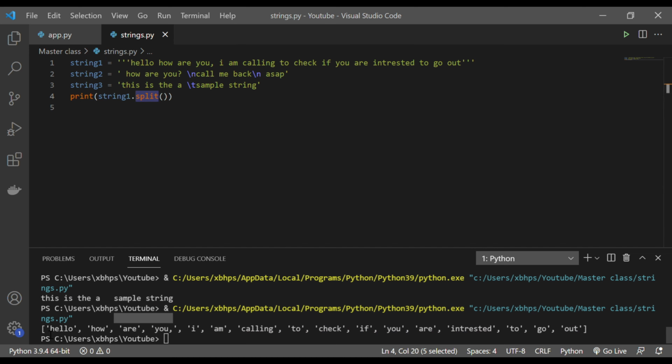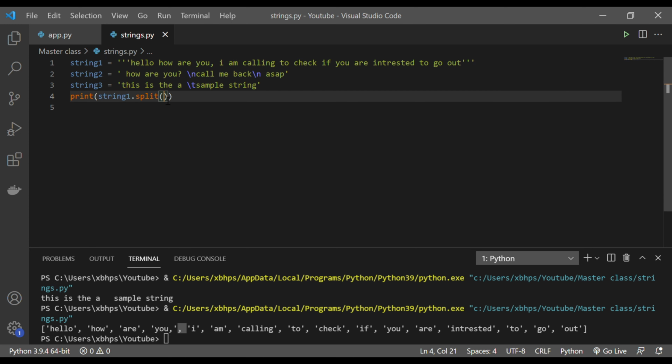If you see here, it's printed everything separated. It's a list of whatever words I had here. So everything is made into a list. Even the space and comma also, everything.